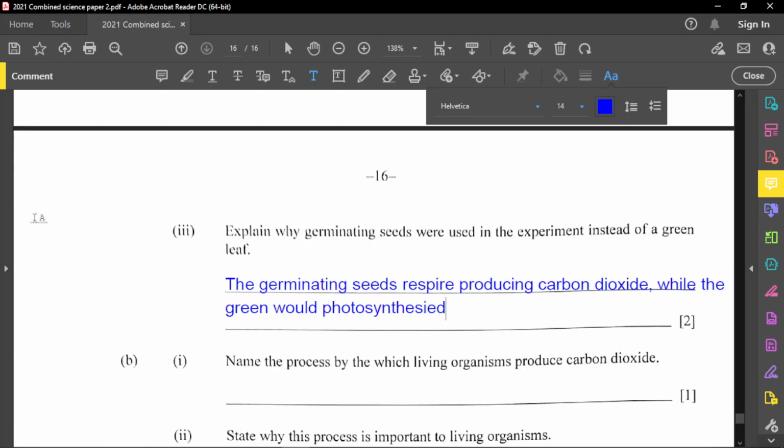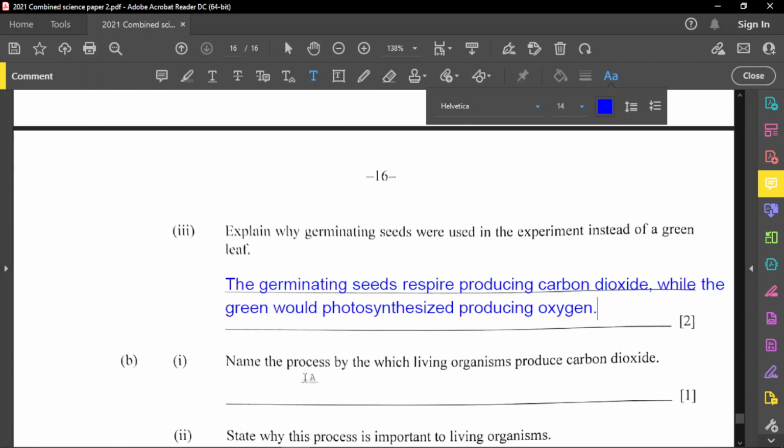And when they photosynthesize, they produce oxygen. So oxygen will be produced here, producing oxygen instead of carbon dioxide. All right, so that's what happened there.